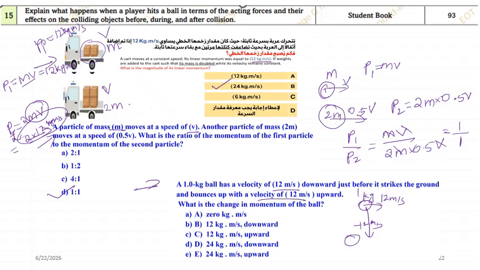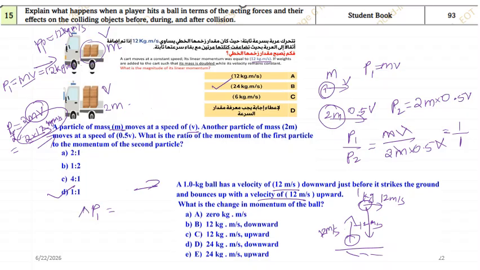See, it is hitting the ground and then rebounding with the same velocity, so it is 12 meter per second. What is the change in momentum? I think it's easy. How do you calculate change in momentum? First you calculate pi and then pf. Or see, over here they haven't mentioned the initial and final momentum.